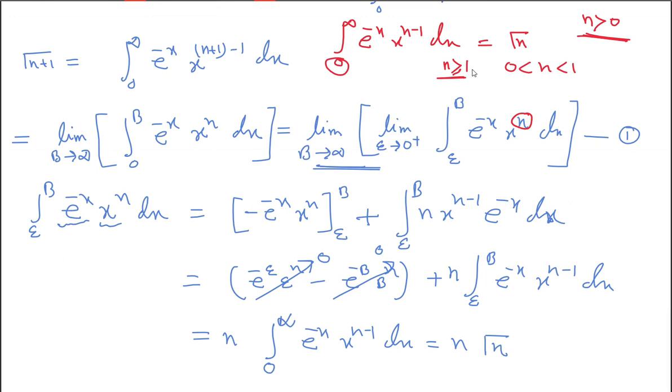I understand that, but I am saying that for that step, why do we need epsilon tends to 0? Because if I take a function f of x equal to e to the power minus x into x to the power n, there is not any point of discontinuity at x equal to 0.